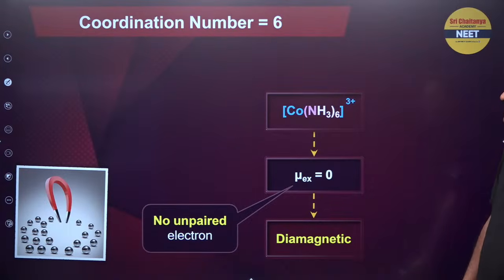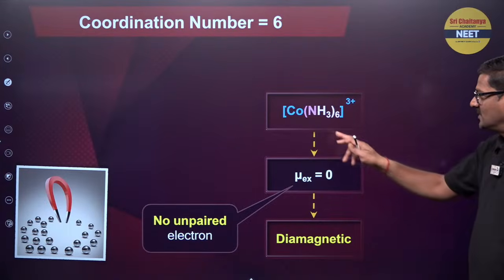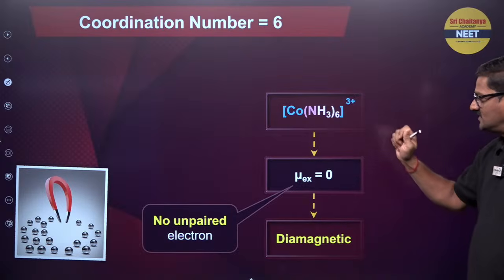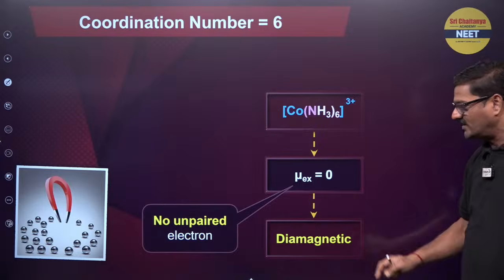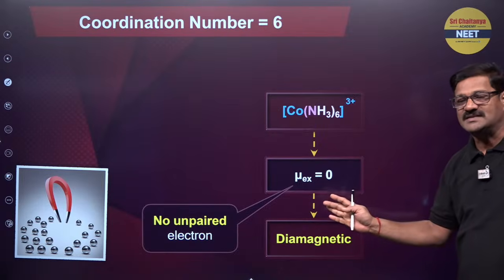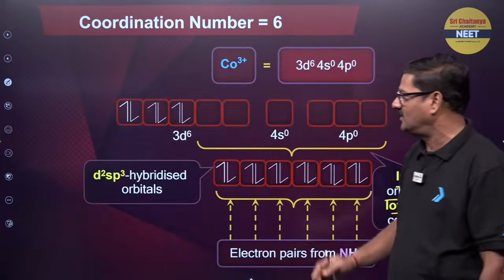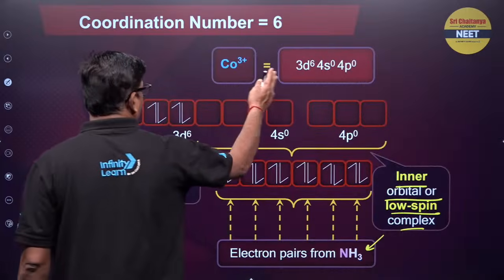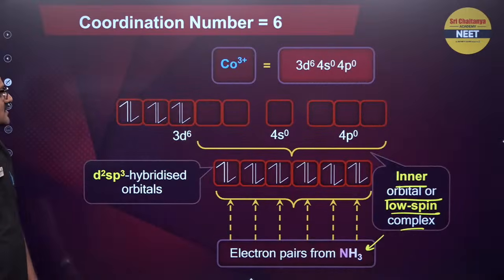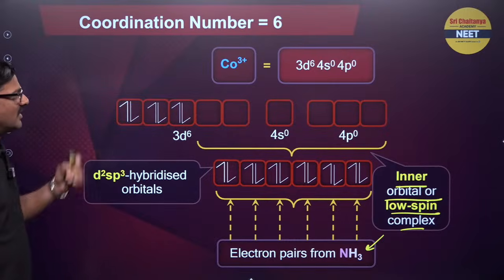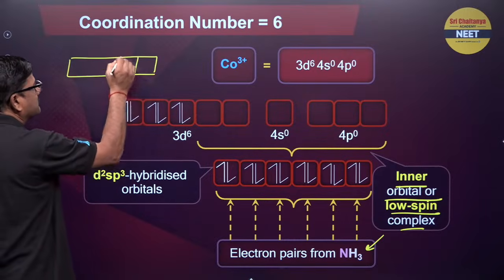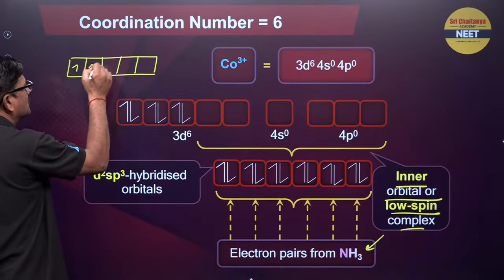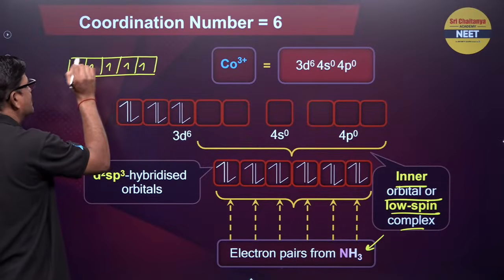And you can see this is the coordination number 6. [Co(NH3)6]3+, its magnetic moment is going to be 0, so it is going to be diamagnetic. To get this diamagnetic property, I want to take the cobalt electronic configuration. 6 electrons are coming like this. 3d6 means like this: 1, 2, 3, 4, 5, 6.